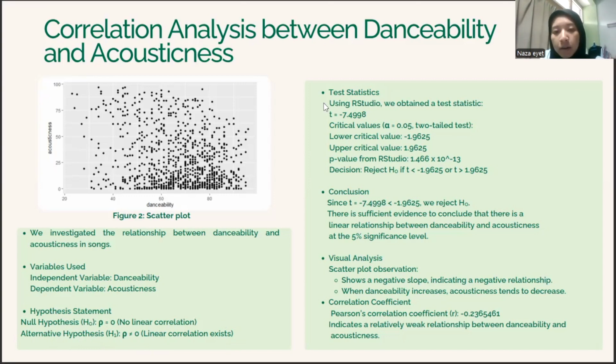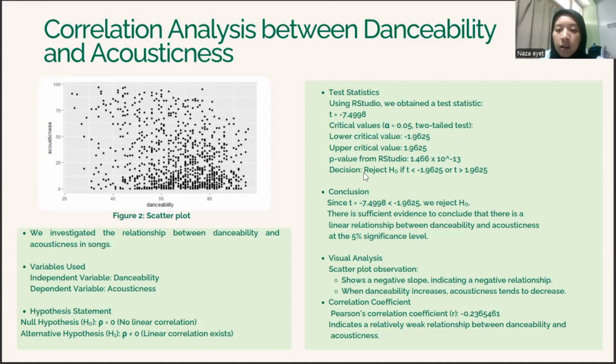So here, by using RStudio, we obtain a test statistic whereby t is equal to negative 7.4998. For the critical values, we use alpha equal to 0.05, and this is a two-tailed test. The lower critical value is negative 1.9625, and the upper critical value is 1.9625.